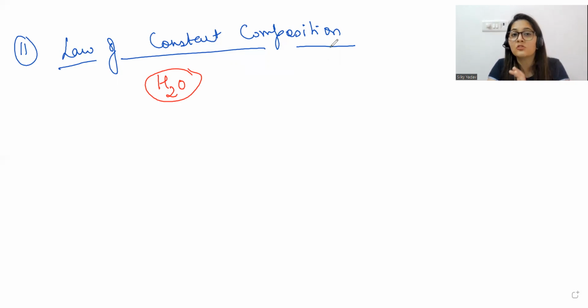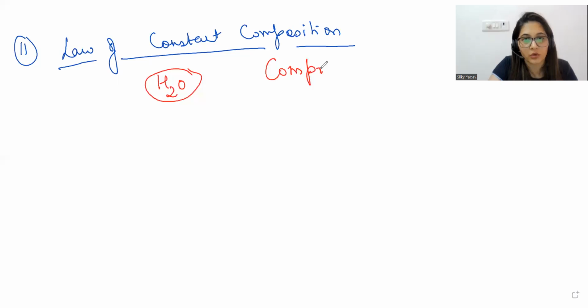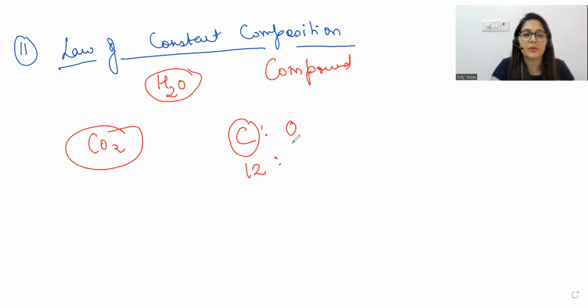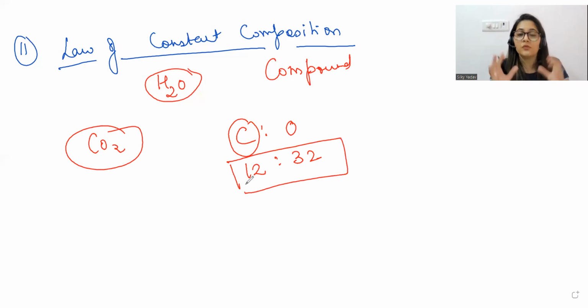So this law of constant composition says that in this compound, the masses in the ratio in which they're present will remain the same. Like if we take one example, let's say CO2, you know that carbon and oxygen are there. Carbon's atomic mass is 12 and the mass for oxygen, because two oxygens are there, will be 32, right? So this is a fixed ratio in which carbon and oxygen will be present no matter from where you're collecting this carbon dioxide gas. Either you're doing the experiment and collecting it, or this is the same carbon dioxide which we are releasing. The formula will remain the same. That means the mass composition will remain the same in this, right?